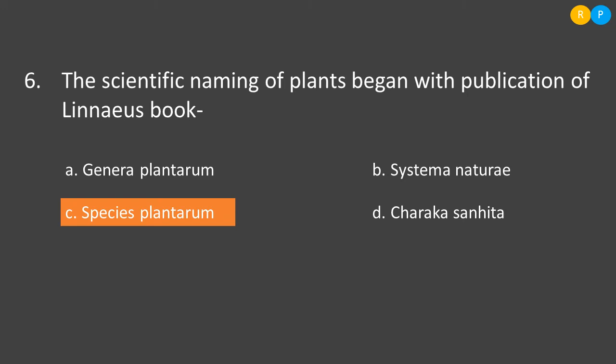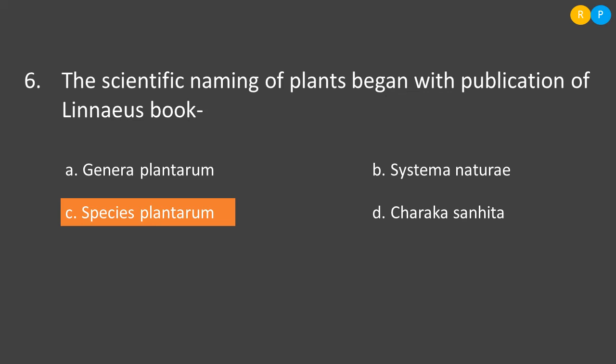Then the second option is Systema Naturae. Systema Naturae is also a book published by Linnaeus, but it consists of the description of animal species. Around 4200 animal species are described in Systema Naturae. So this is also not the answer.